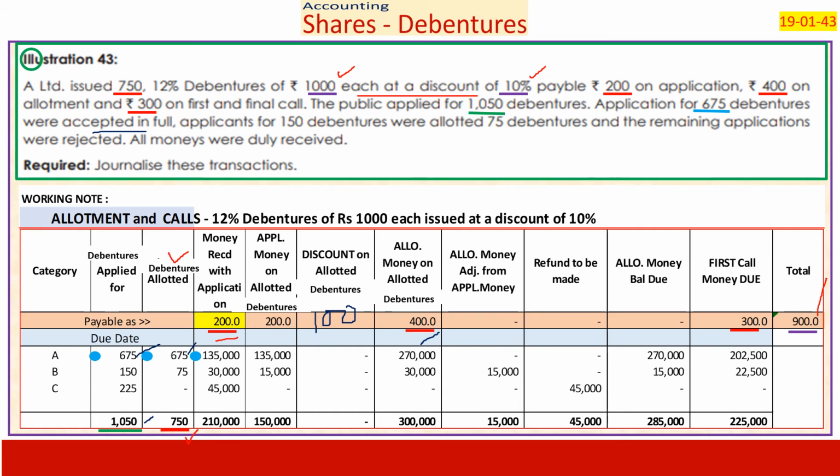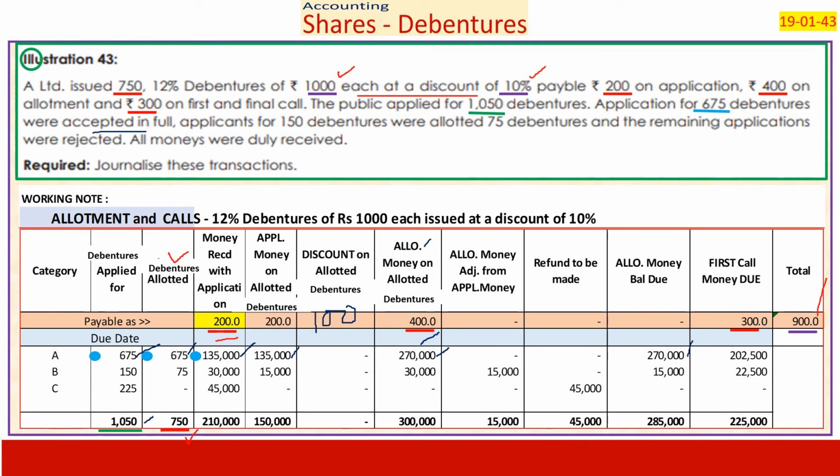Means 675 into 200, 1,35,000. Application money due on it, 1,35,000. There is no surplus. Allotment money is at 400. 400 into 675 is 2,70,000. There is no adjustment to be made. We have to collect the money of 2,70,000.